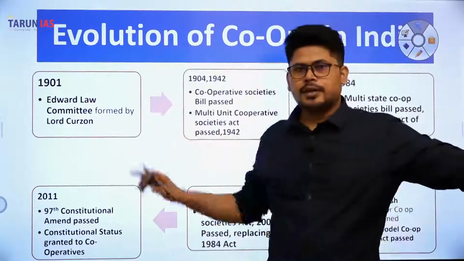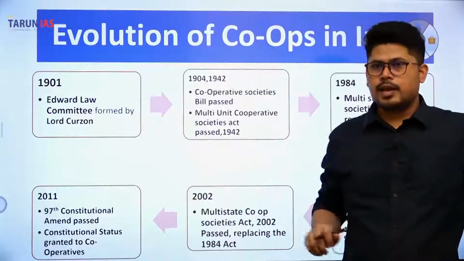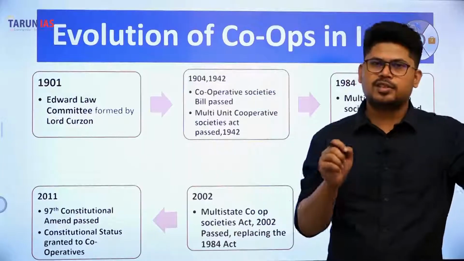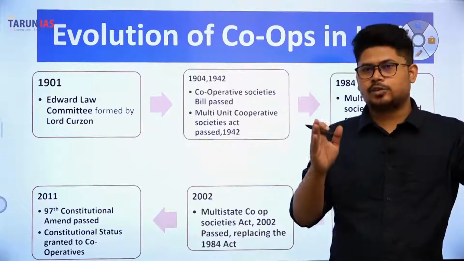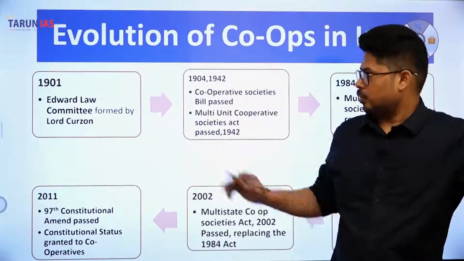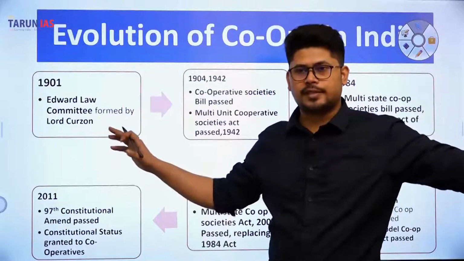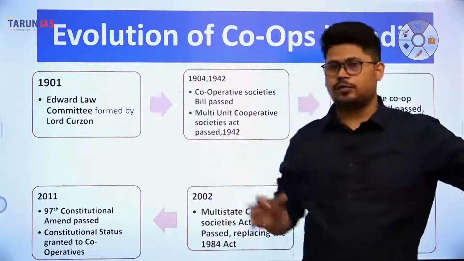During the British era in 1901, the Edward Law Committee was formed by Lord Curzon. He formed this committee to study the existing credit cooperative societies in India, and this committee recommended the legal recognition of the credit societies in India. The first committee that was formed for the cooperative societies in India is the Edward Law Committee. That is very important from the prelims point of view.